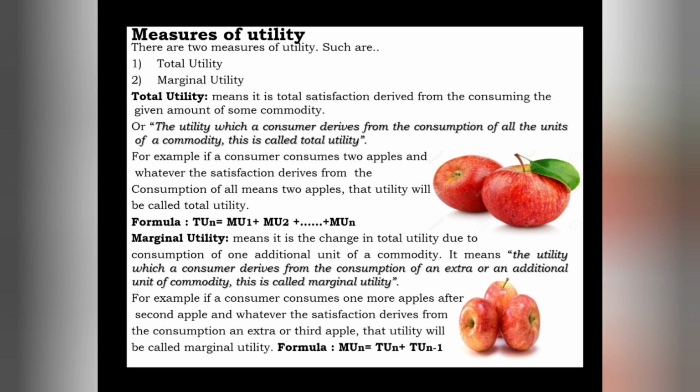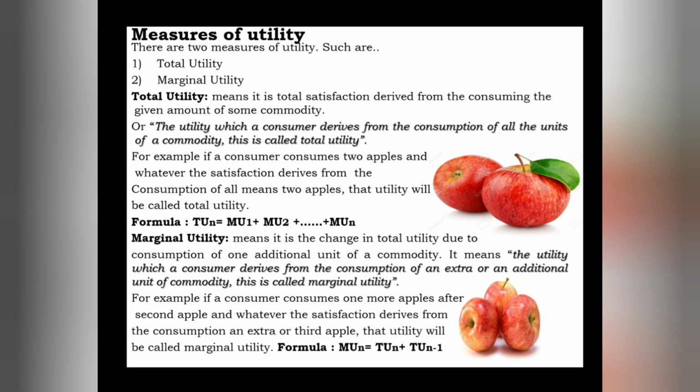I repeat, total utility is the total satisfaction derived from consuming a given amount of some commodity. We can also define total utility as the utility which a consumer derives from the consumption of all the units of a commodity. This is called total utility.